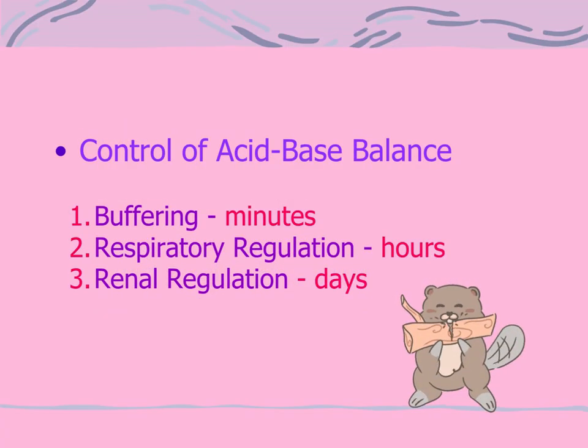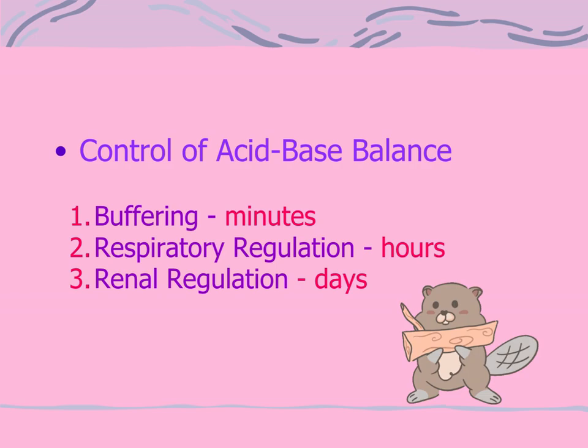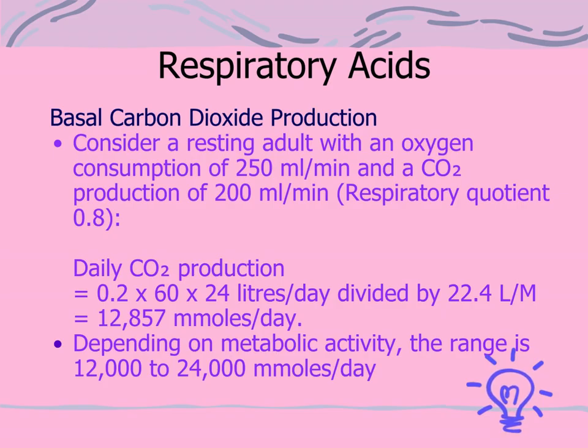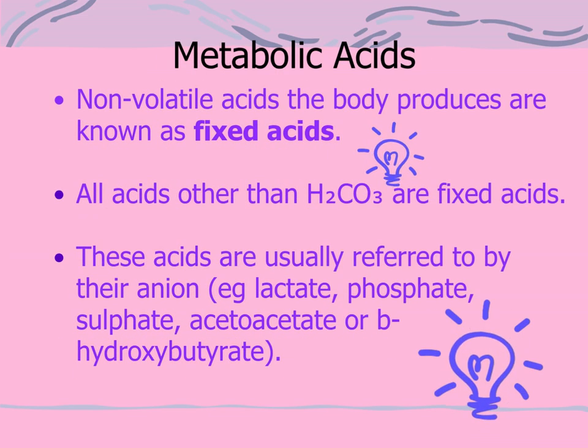Control of acid-base balance is via 3 mechanisms: 1. Buffering, 2. Respiratory regulation, 3. Renal regulation. Respiratory acids are mainly due to carbon dioxide production leading to bicarbonate acid production. Metabolic acids: non-volatile acids the body produces are known as fixed acids. These acids are usually referred to by their anion. All acids other than hydrogen carbonate are fixed acids.